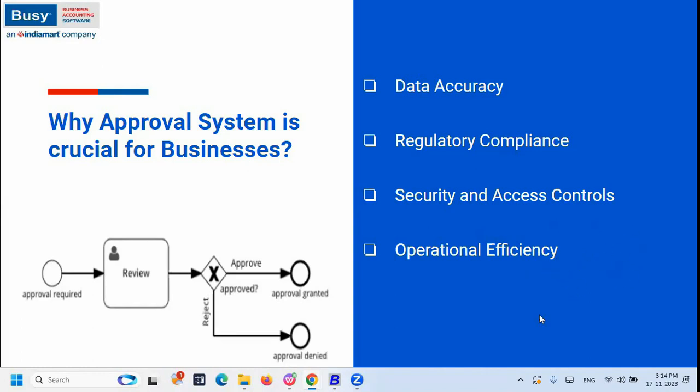If the value is below 10,000, the super user will not receive the approval request. So this is all about operational efficiency. I just gave one example. Similarly, you have many controlling features in this approval system. So this is all about the approval system and why it is required for businesses.